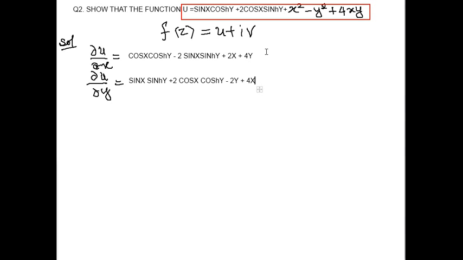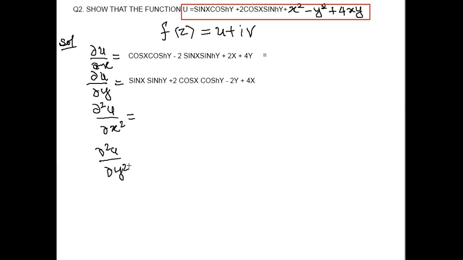Now the first order derivatives are these. If I say this is phi 1 of xy, and this is my new function phi 2 of xy. Next, we go for second order derivatives, del 2u upon del x square and del 2u upon del y square.